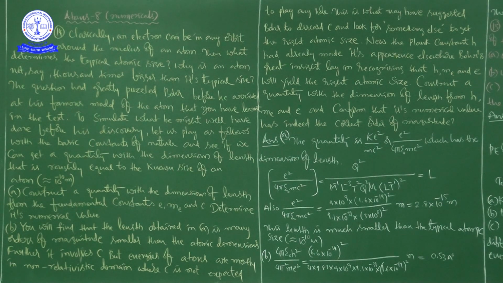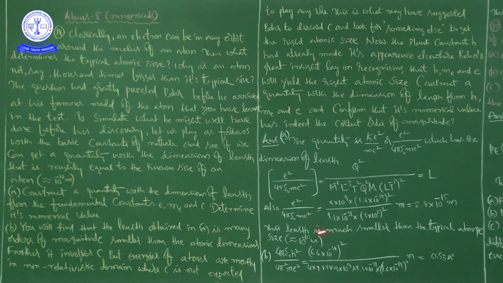And you substitute the things, that is 6.6 into 10 to the power of minus 34 whole square, and here 4 into 9 into 10 to the power of 9, if you cancel no problem, otherwise you can write the value of 4 pi epsilon naught as 1 by 9 into 10 to the power of 9. 1 by 4 pi epsilon naught is equal to 9 into 10 to the power of 9, right.